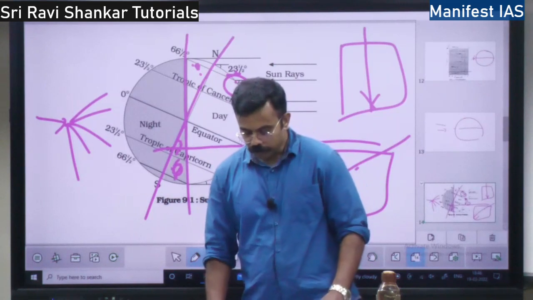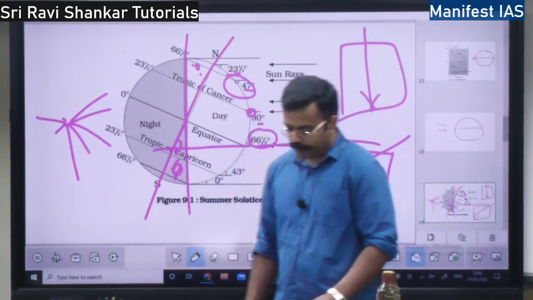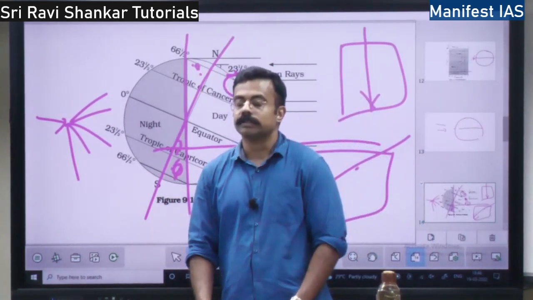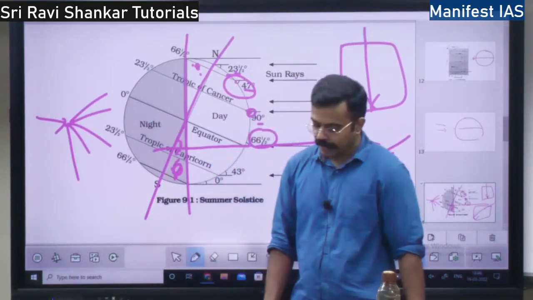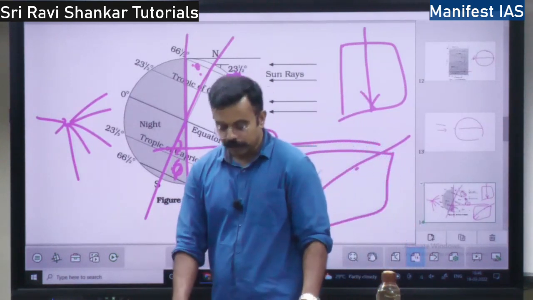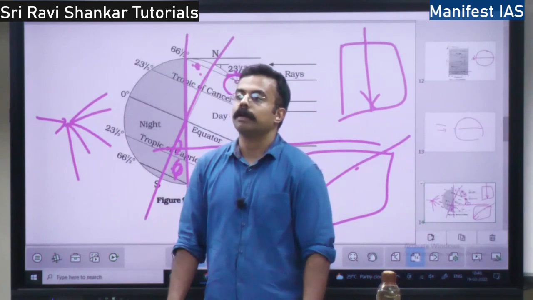So, spatial distribution of the sun rays. In the tropical areas, the sun ray insolation is 320 watts per meter square.